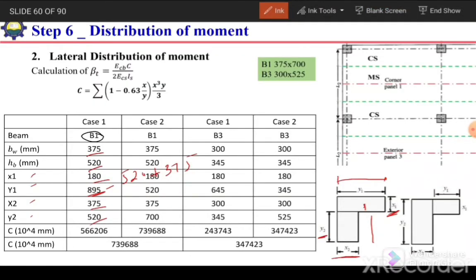So after substituting, the value of C for case 1 is this one, and for case 2, if we consider this figure, it is this one. So we will consider the larger value out of these two. This second value is the larger one. So similarly we can calculate for beam 3.